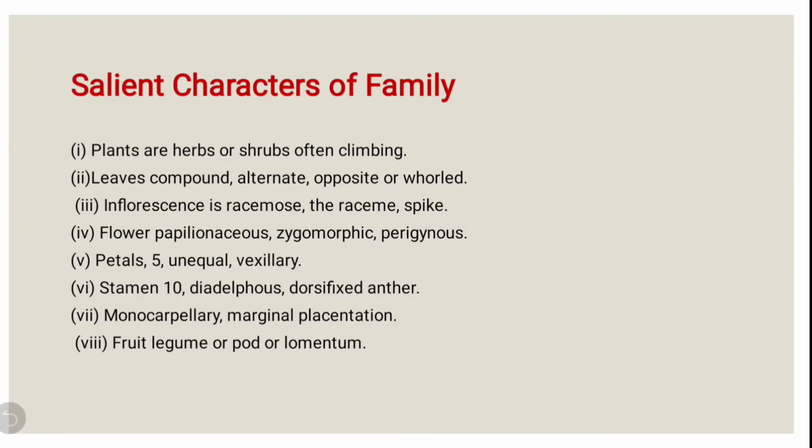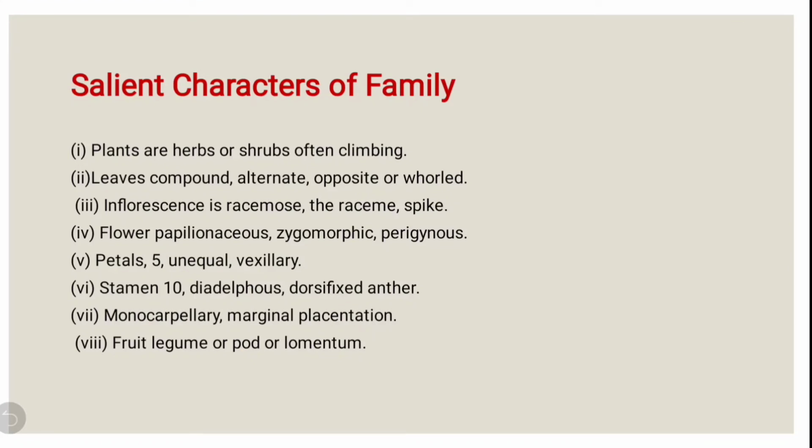Then some salient features of this Fabaceae family. Most notably, the plants are herbs, shrubs and sometimes climbers. Their leaves are compound. They are alternate, opposite or whorled, which means they are round in structure. The inflorescence is racemose or racemous and sometimes spike. The flowers are papilionaceous, zygomorphic and perigynous.